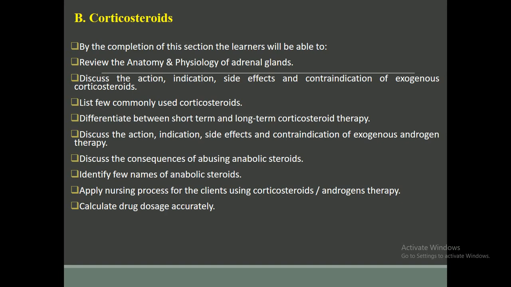By the completion of this section, the learner will be able to, first of all, review the anatomy and physiology of the adrenal gland, discuss the action, indication, side effects and contraindication of exogenous corticosteroids, list a few commonly used corticosteroids, differentiate between short-term and long-term corticosteroid therapy, discuss the action, indication, side effect and contraindication of exogenous androgen therapy, discuss the consequences of abusing anabolic steroids, identify a few names of anabolic steroids, apply the nursing process for clients using corticosteroids and androgen therapy, and calculate the drug dosage accurately.